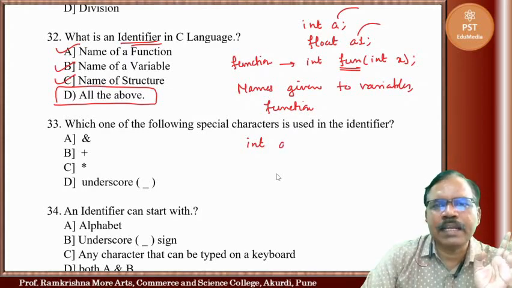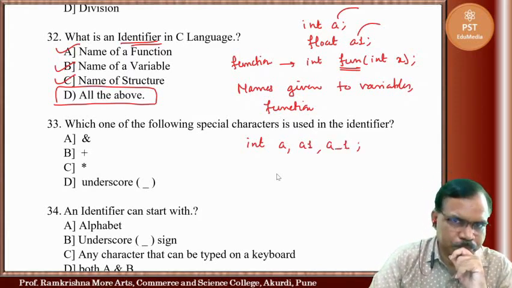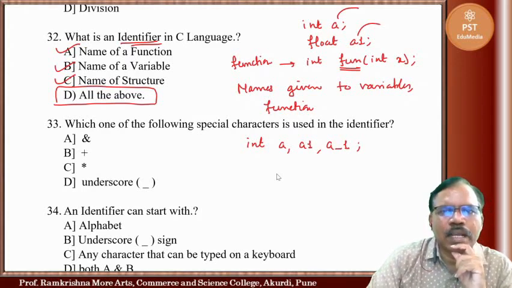You can simply write a, you can write a1, you can write a underscore 1, like this, or you can write ab1, ab underscore 1, underscore a underscore b, or underscore 1a.